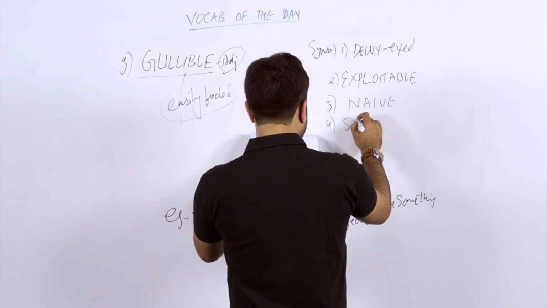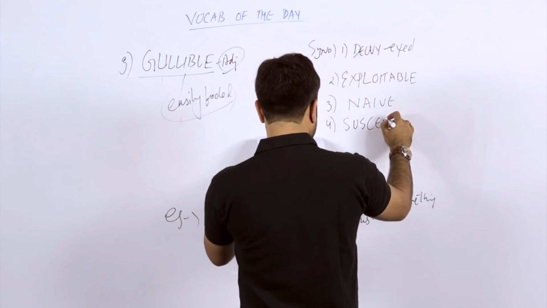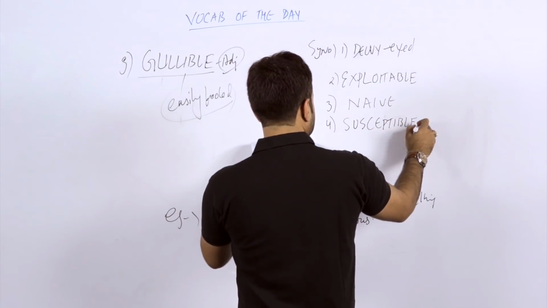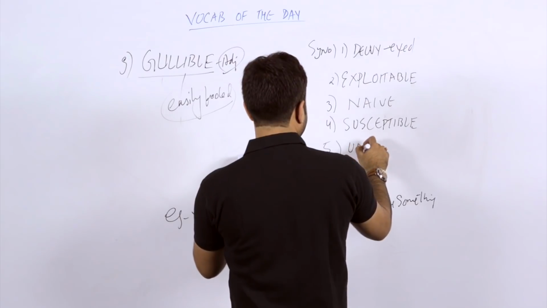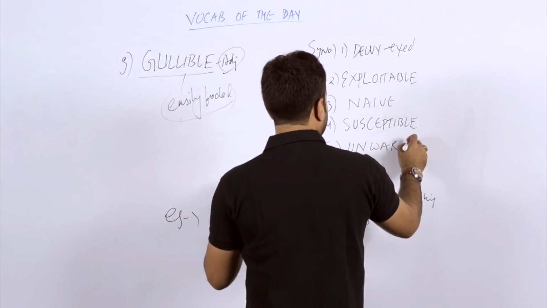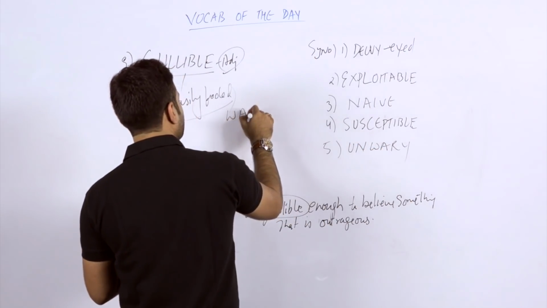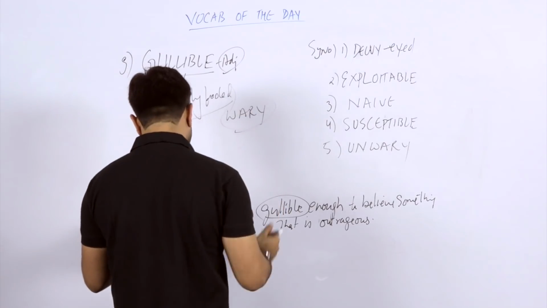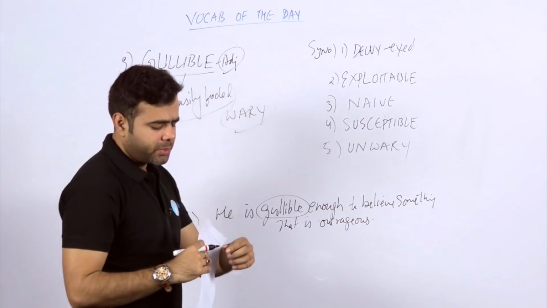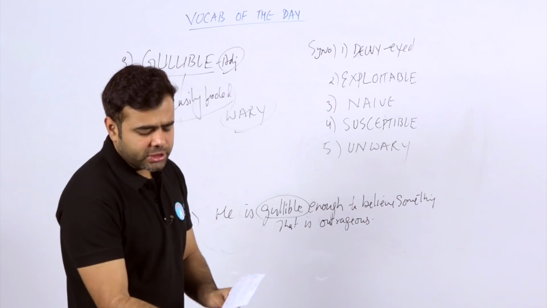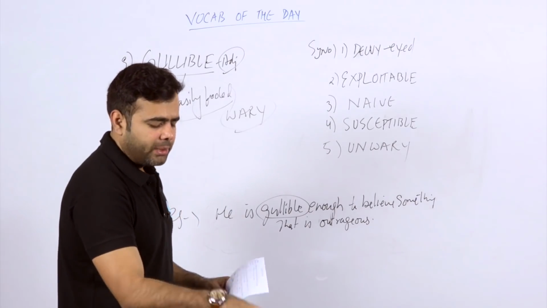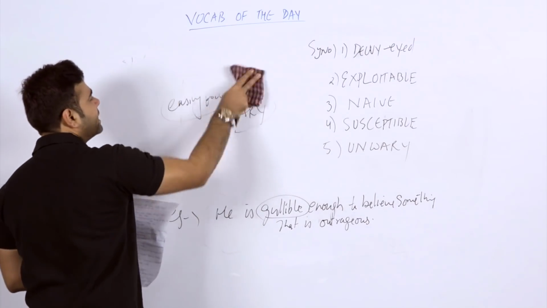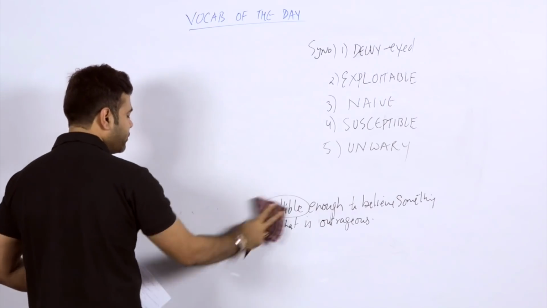Fourth word we can take is susceptible. And fifth is unwary. In the antonym, you can simply say wary, W-A-R-Y. And students, you can say suspicious. Suspicious is also an antonym for this particular word. Okay, so I believe it's pretty clear. Let's proceed to the tenth word, that is the last word of this video.